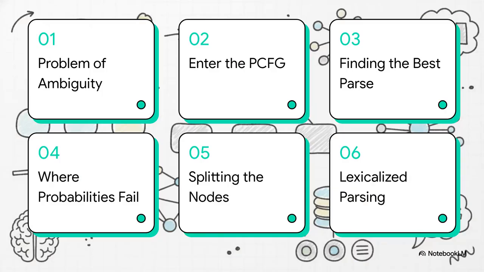So here is our roadmap for today. We'll cover 1, the problem of ambiguity, 2, enter the PCFG, 3, finding the best parse, 4, where simple probabilities fail, 5, splitting the nodes, and 6, lexicalized parsing models.